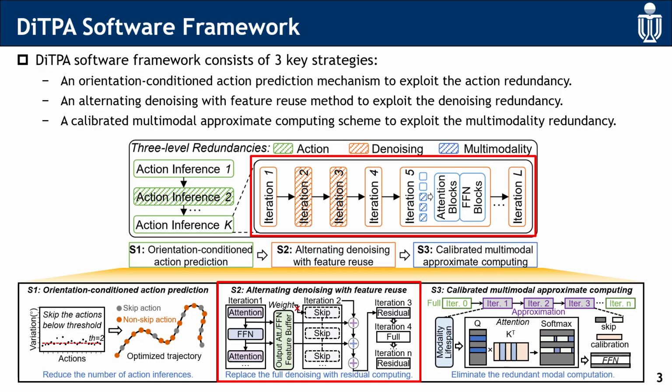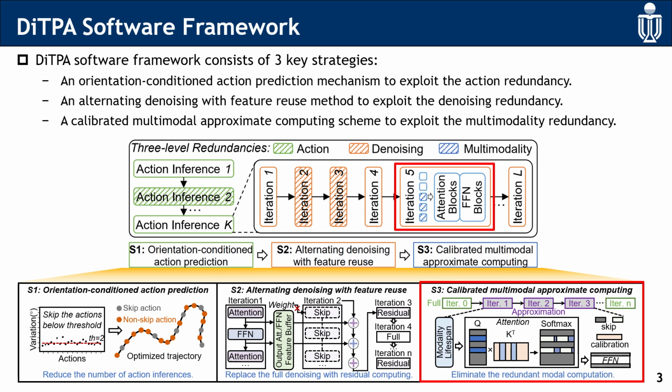Second, to exploit the denoising redundancy, we propose an alternating denoising with feature reuse method. For the next denoising step to be skipped, we will buffer current attention and FFN features in advance. Then for the skipped step, the full computations are skipped.